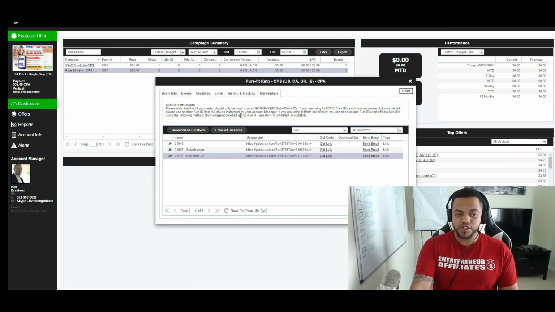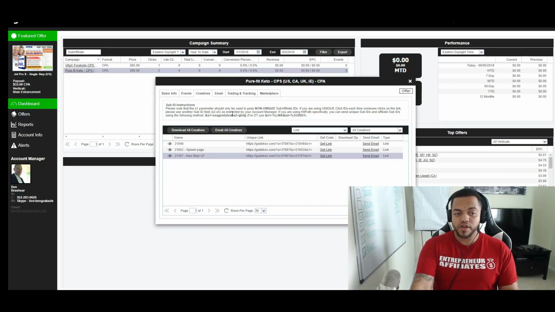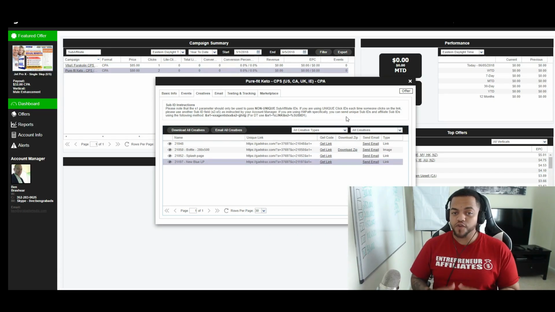Now what you can do with these other variations is actually test them. You can add in your tracking, you can rotate. So you can send 50% of the people to landing page new blue, and then 50% of the people to the main one. For all creative types, we see right here we have a link that we can use, which is our tracking link.